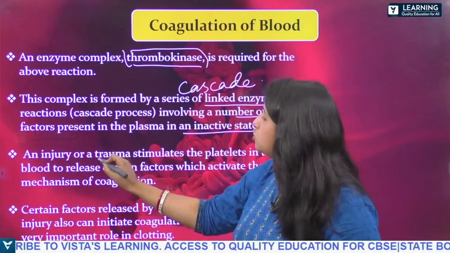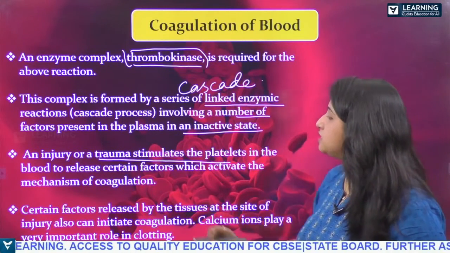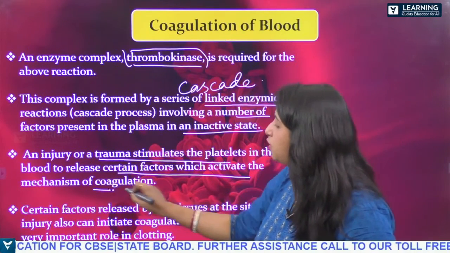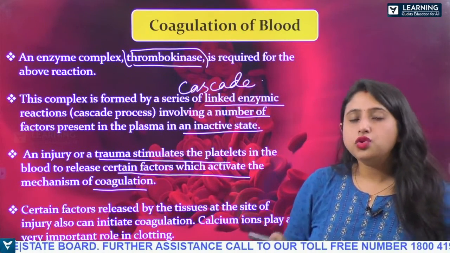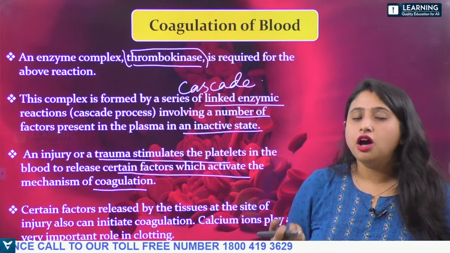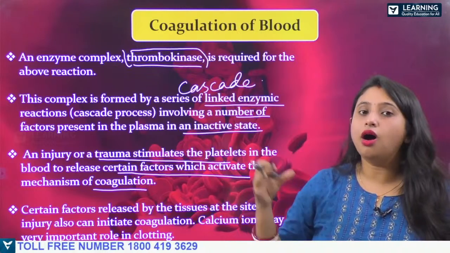An injury or trauma stimulates the platelets in the blood to release certain factors which activate the mechanism of coagulation. So whenever there is any injury, these factors will be released and they will coagulate the blood.